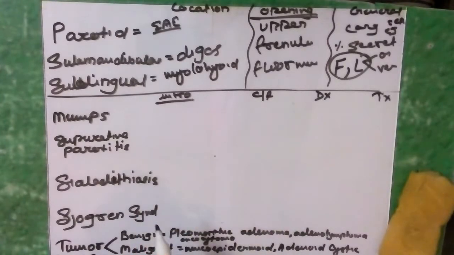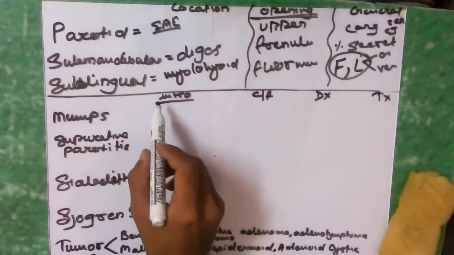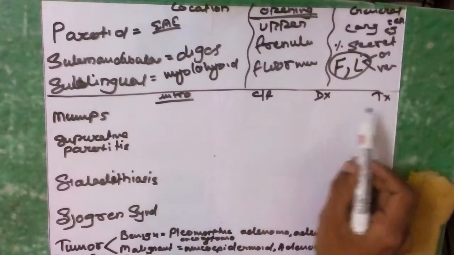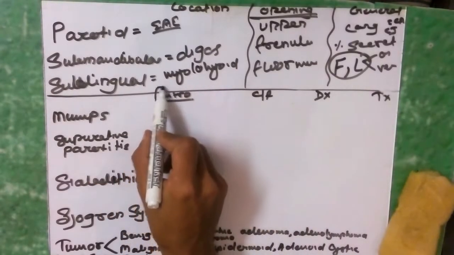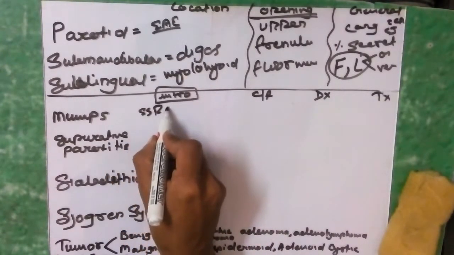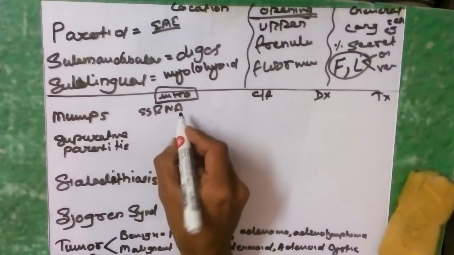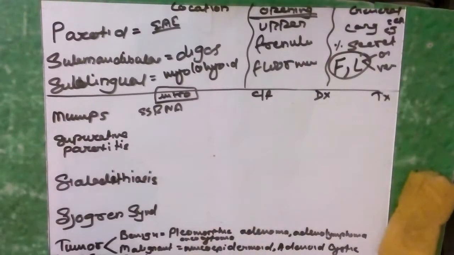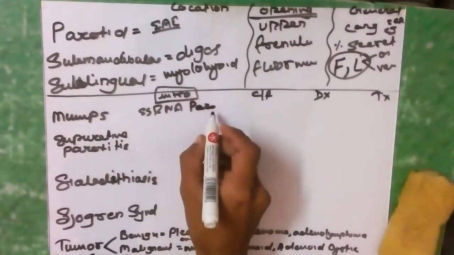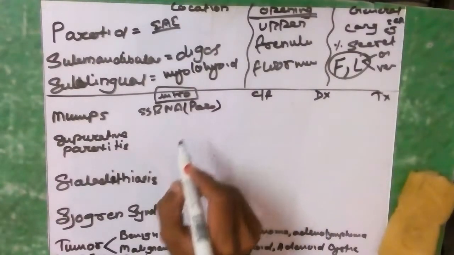Now coming to the minor diseases, some small minor diseases like mumps. We will study all these diseases under the topics of introduction, clinical feature, diagnosis and treatment. And what is the introduction of mumps? Mumps is a viral disease caused by paramyxovirus, which is a single-stranded RNA virus. It usually gets transmitted through respiratory droplets, and the incubation period is usually 2 to 3 weeks. The virus is usually excreted into the saliva, nasal secretion and urinary secretion.